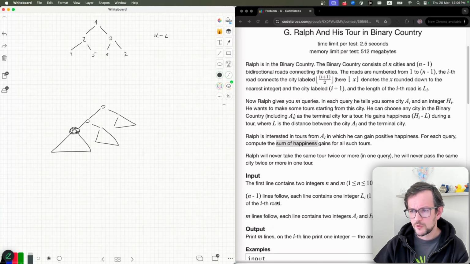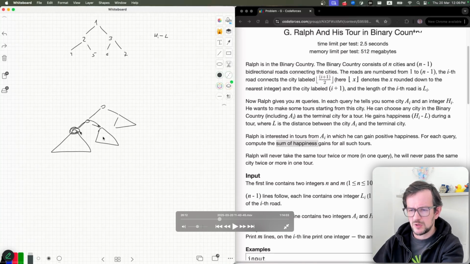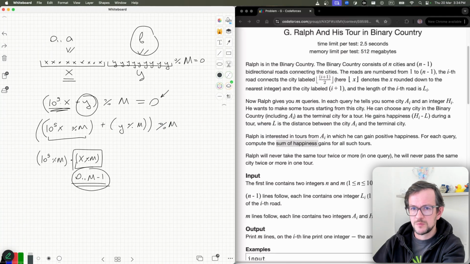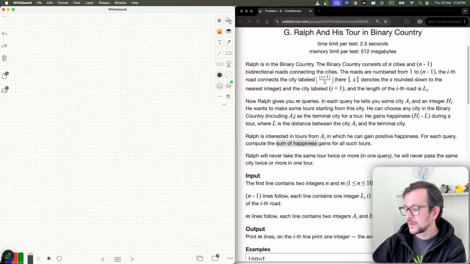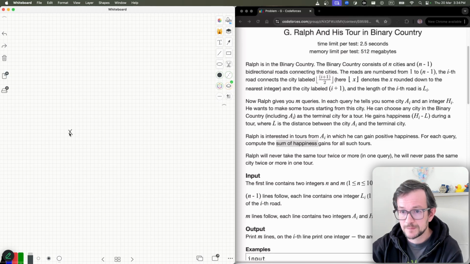Here I'm already writing what's going on. I'm thinking how my tree actually looks. Imagine you have some node, let's have node X. How do all the paths look from this node X?